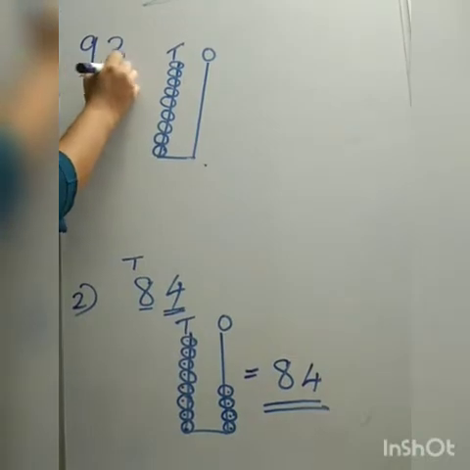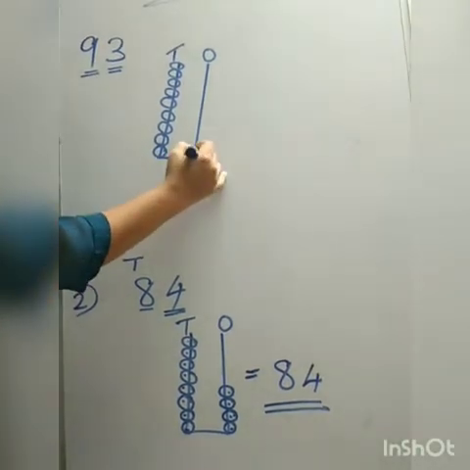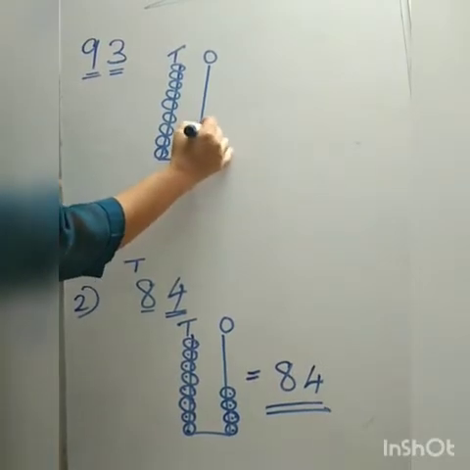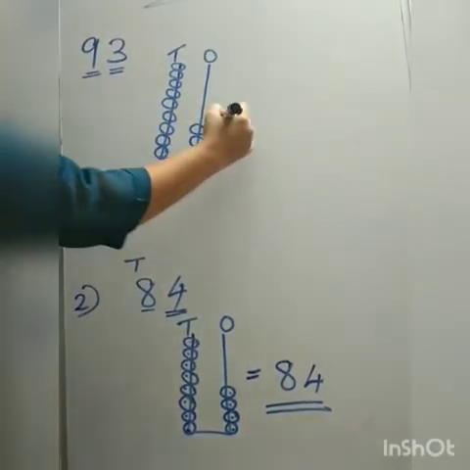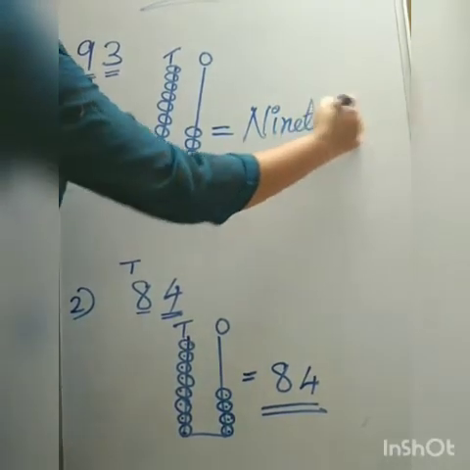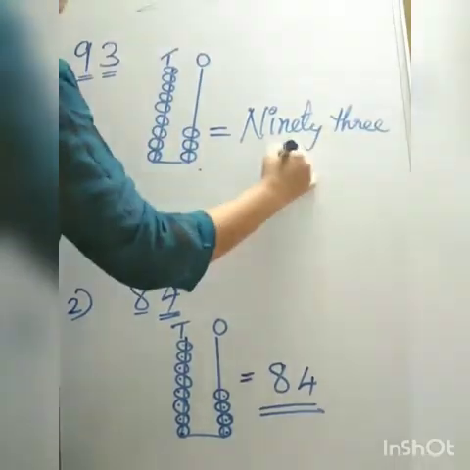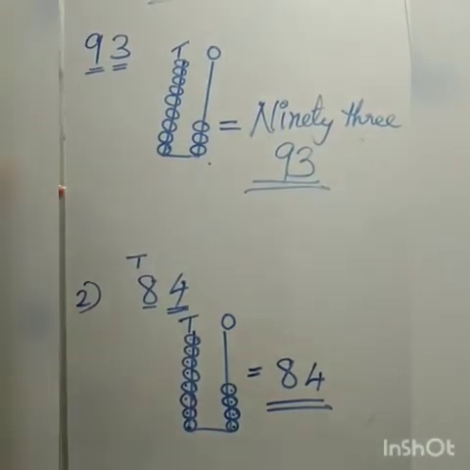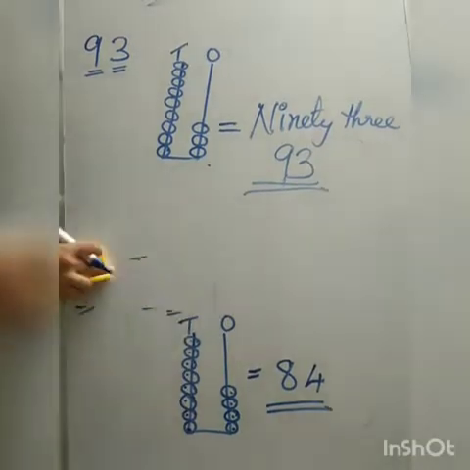In the ones place, which number? 3. So we have to draw 3 beads on the ones place. So this number is 93.